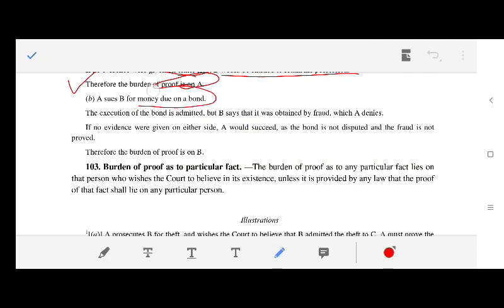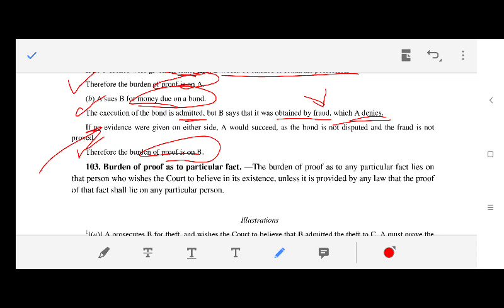A sues B for money due on a bond. The execution of the bond is admitted, but B says that it was obtained by fraud, which A denies. If no evidence were given on either side, A would succeed, as the bond is not disputed and fraud is not proved. Therefore, the burden of proof is on B. So this is Section 102, the onus of proof.